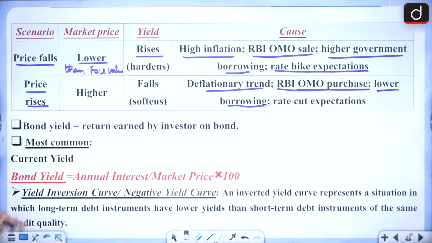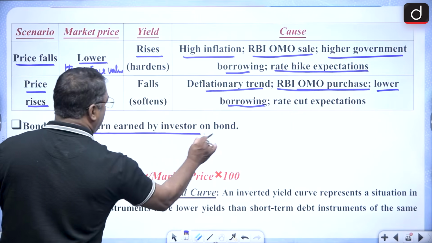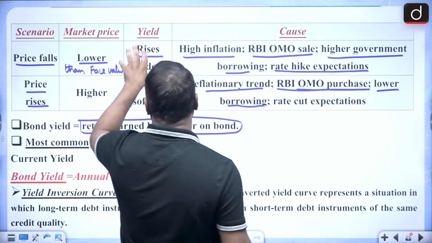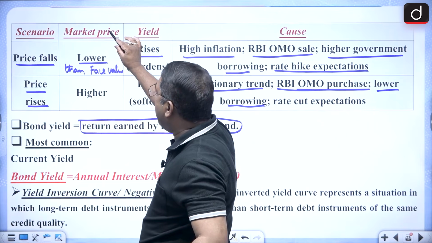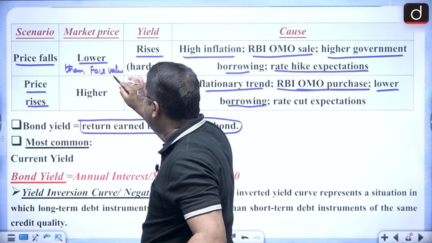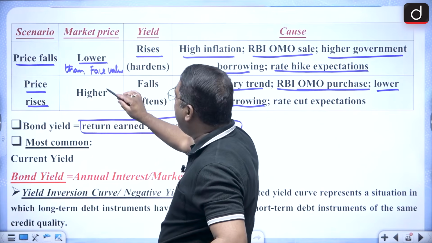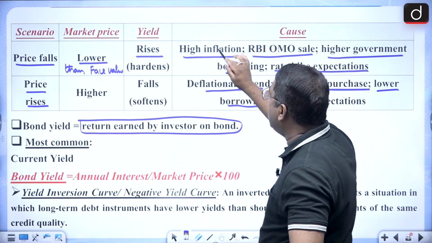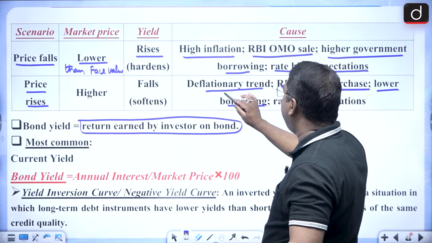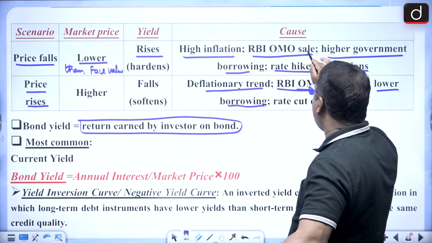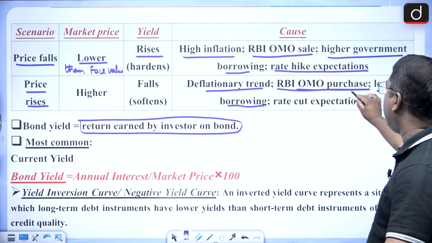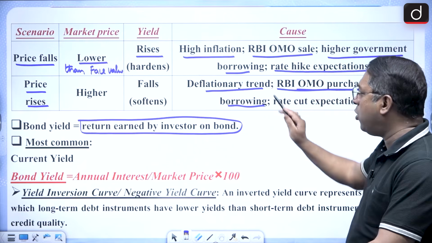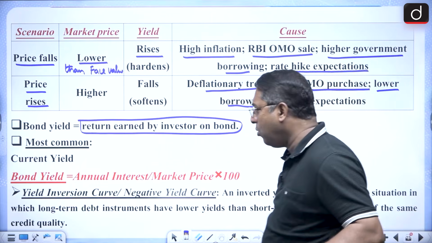So please remember, bond yield is nothing else but the return which is earned by the investors. And this bond yield can rise, it can fall. It rises when the market price is lower than the face value, and it falls when the market price is higher than the face value. And the causes here are high inflation, here it is deflation, here RBI open market operation sale, here RBI open market operation purchase, here government borrowings are higher, here government borrowings are lower. Okay.